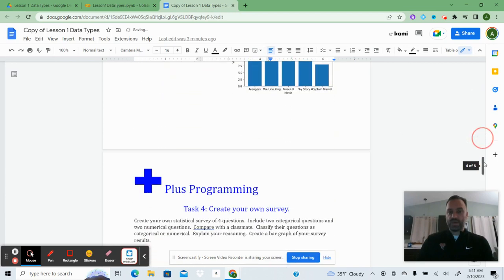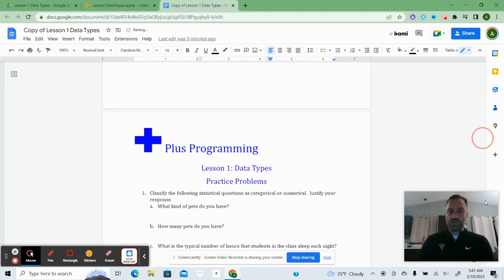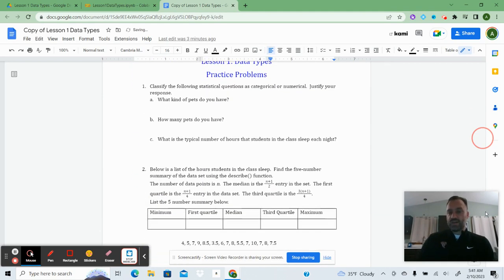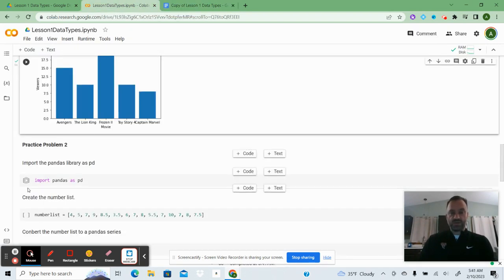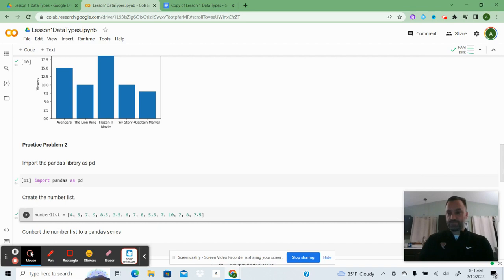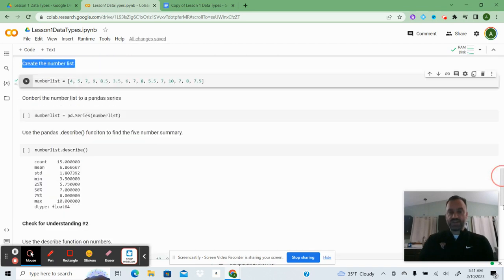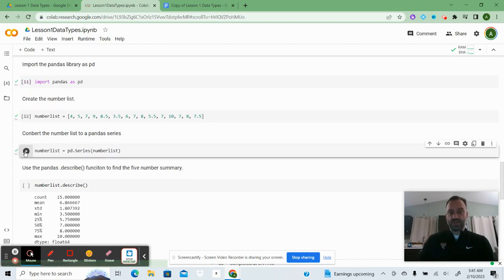moving on, you're going to create your own survey. So just make up some of your own questions that are categorical or numerical. And then here you're going to classify some of those. But in here, we're going to deal with this numerical listed numbers. So on here, I'm going to import the pandas library. I'm going to make this number list. I'm going to convert this to a pandas series. So number list is pandas series of number list.